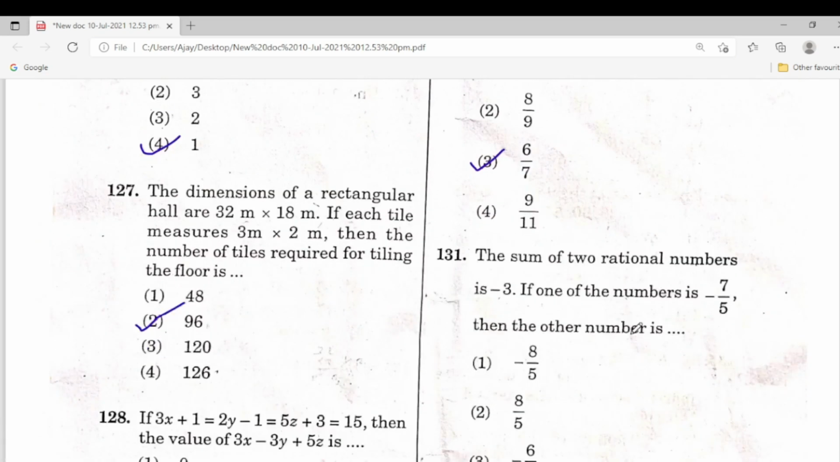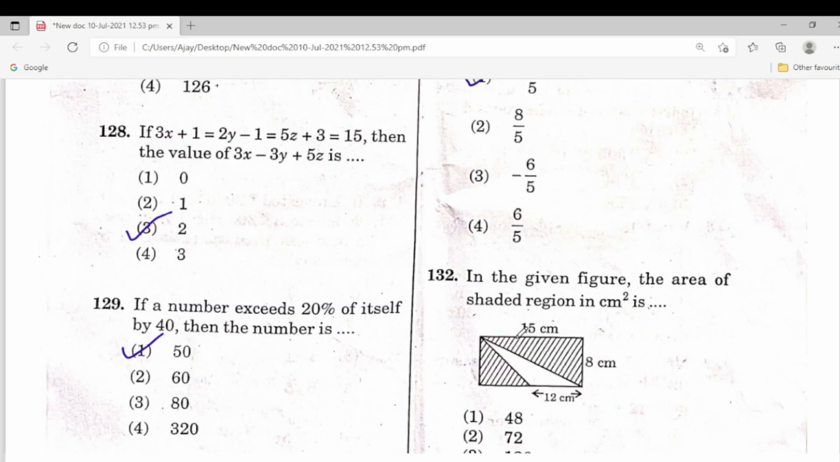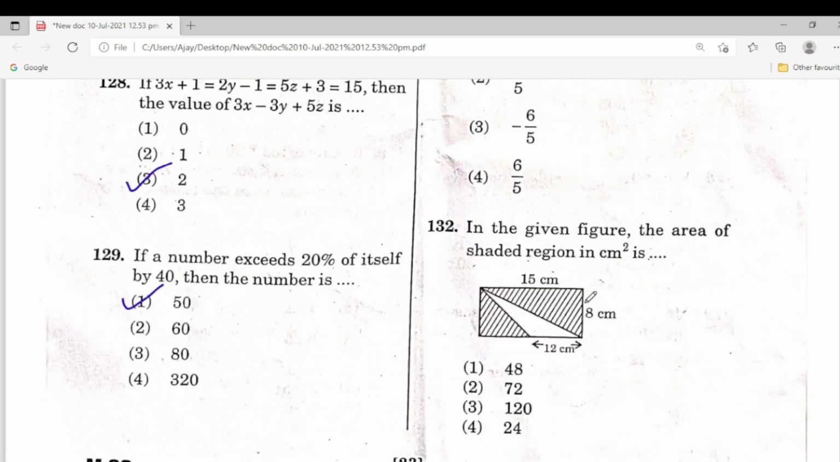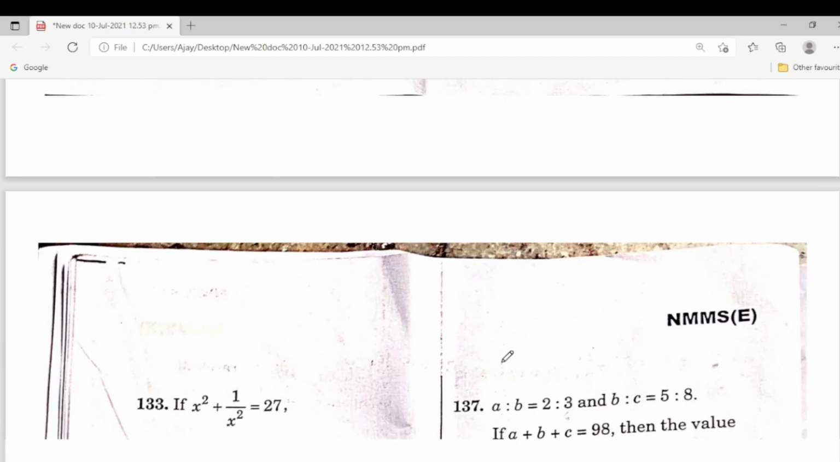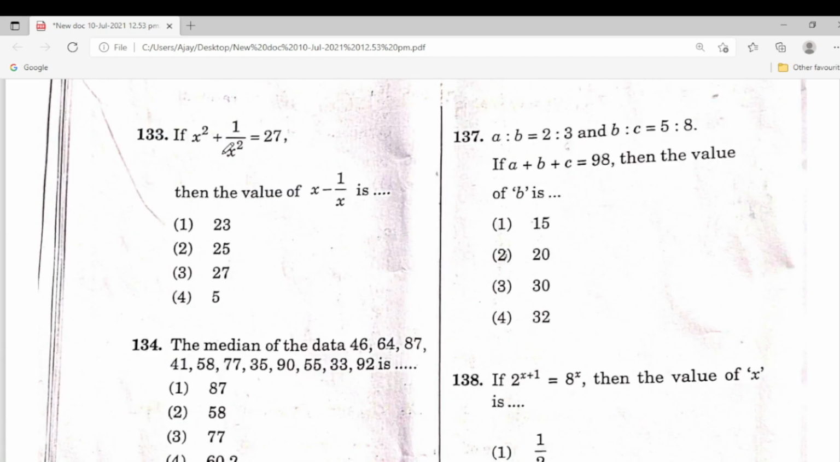131. The sum of two rational numbers is minus 3. If one of the numbers is minus 7 by 5, then the other number is? So this is the correct answer. 132. So this is the correct answer. Next one, 133. So this is very easy. A plus b whole square modulus. So here 133, the fourth one is the correct answer.